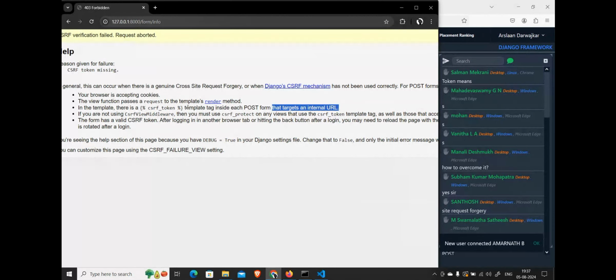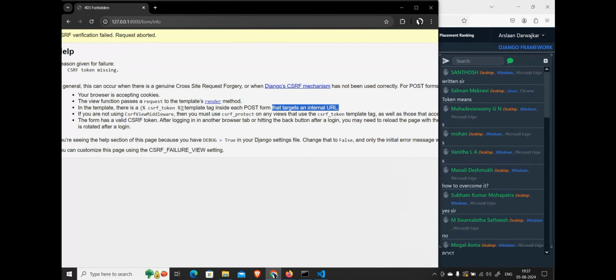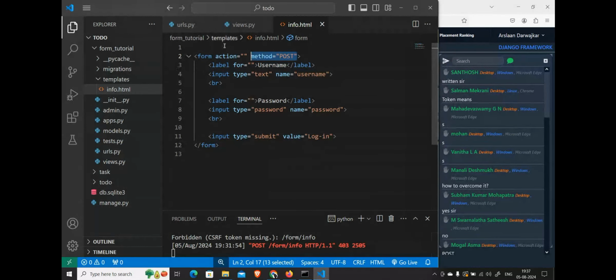We are not bothered about targeting internal URLs. We are bothered about this CSRF token tag, which it is telling us to implement wherever we are using the form with a post method. Are you understanding?